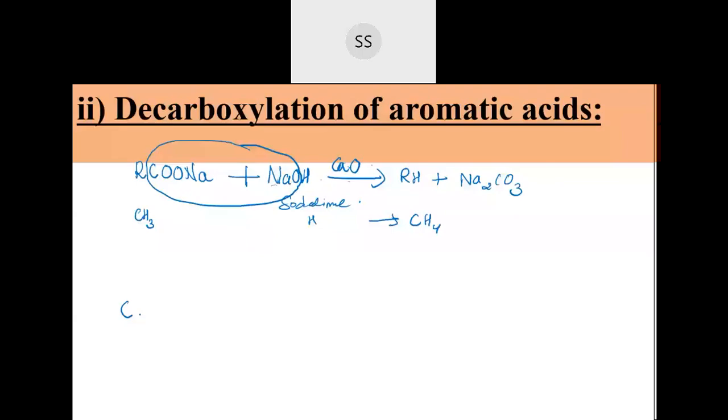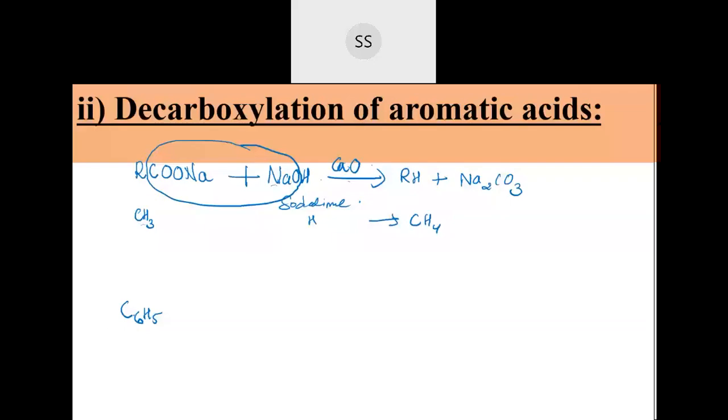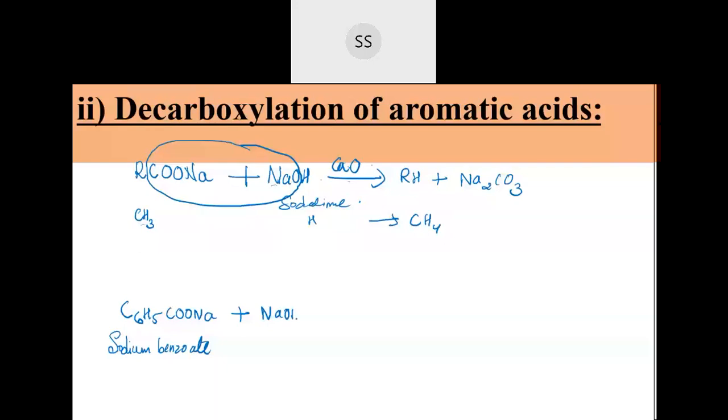So if I have to prepare benzene, what salt should be taken here? R group should be C6H5, one hydrogen less, because methane is CH4 and the R group has one hydrogen less. So here C6H5 and then COONa. So this salt I have to take. That's the sodium salt of benzoic acid, also called sodium benzoate. Sodium benzoate is made to react with soda lime, that is sodium hydroxide with calcium oxide.